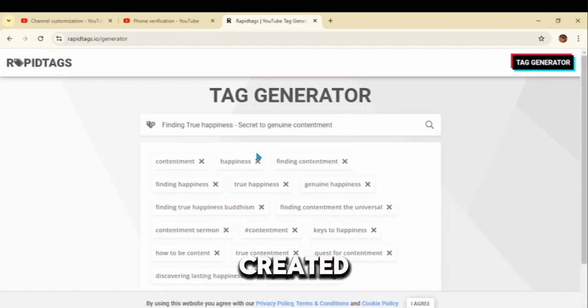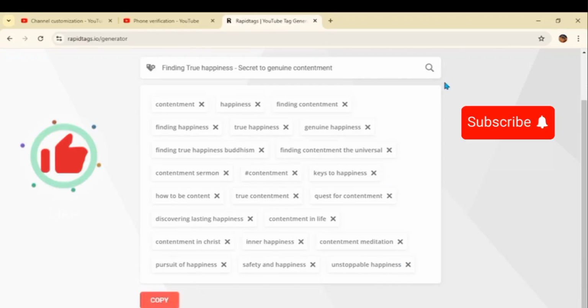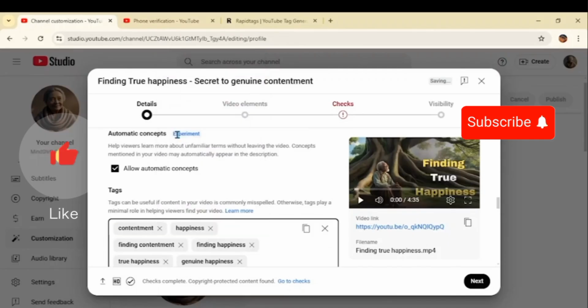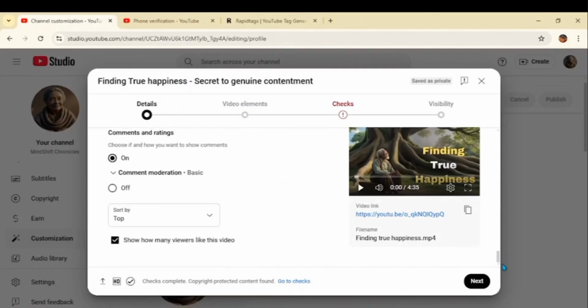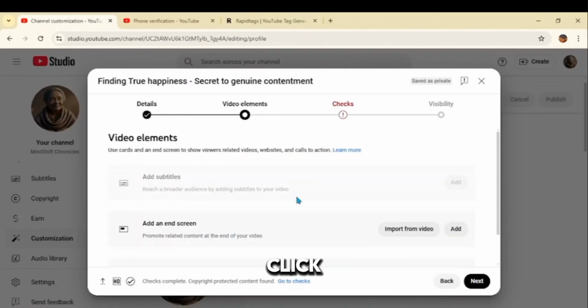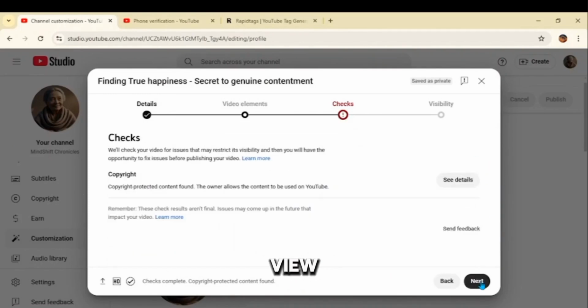Just copy and paste the tags once created. We have completed the work. Click on publish. Boom, our video is ready to be visible for the world to see.